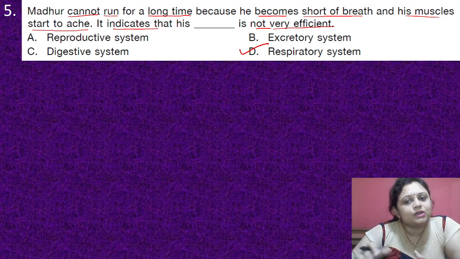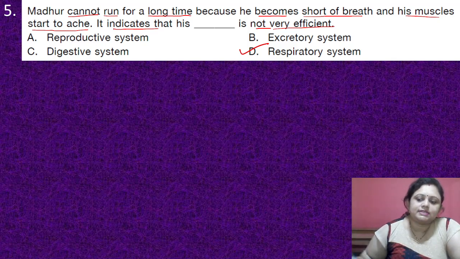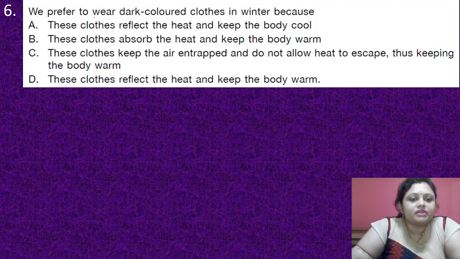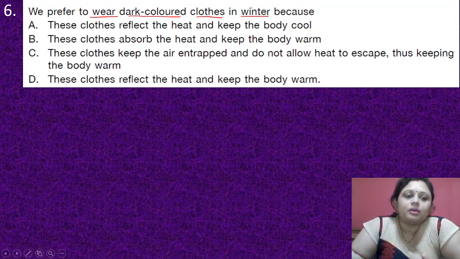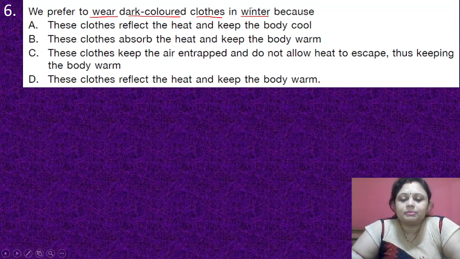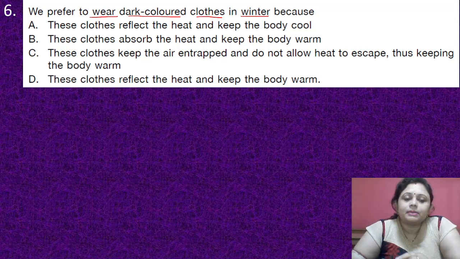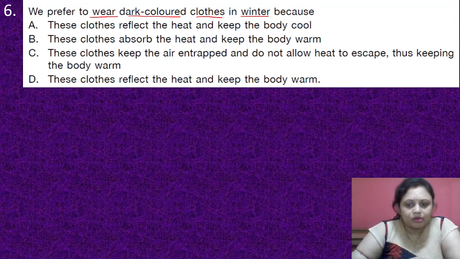These things are included in the respiratory system. Okay. The next one: we prefer to wear dark colored clothes in winter because, options are A. These clothes reflect the heat and keep the body cool. B. These clothes absorb the heat and keep the body warm. C. These clothes keep the air entrapped and do not allow heat to escape, thus keeping the body warm. D. These clothes reflect the heat and keep the body warm.